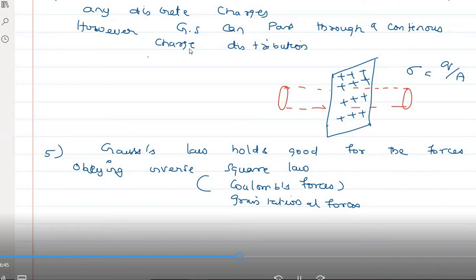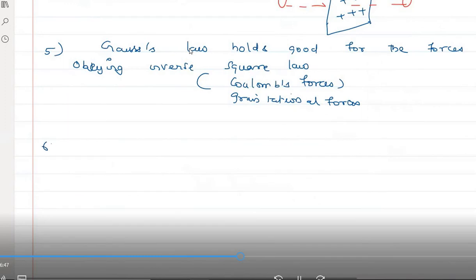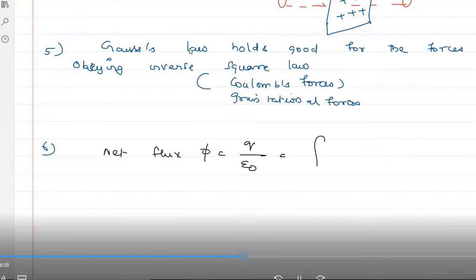Yes, ma'am. So from the Gauss law, already we have learned electric flux. From the Gauss law, what is net flux now? Net flux is given by phi equal to Q by epsilon naught. Otherwise, it is the closed surface integral. This is the surface integral we say, because we are doing the integration over the surface. But that is not our concern now. The net flux is given by Q by epsilon naught.